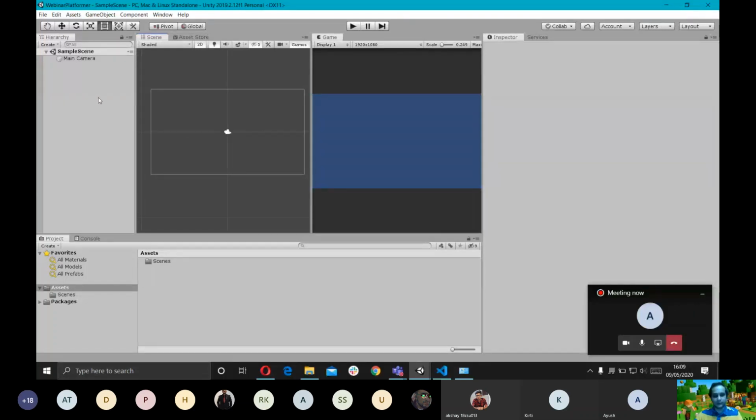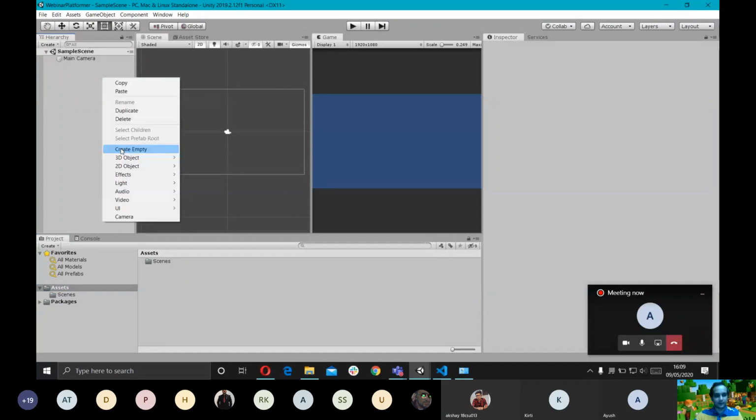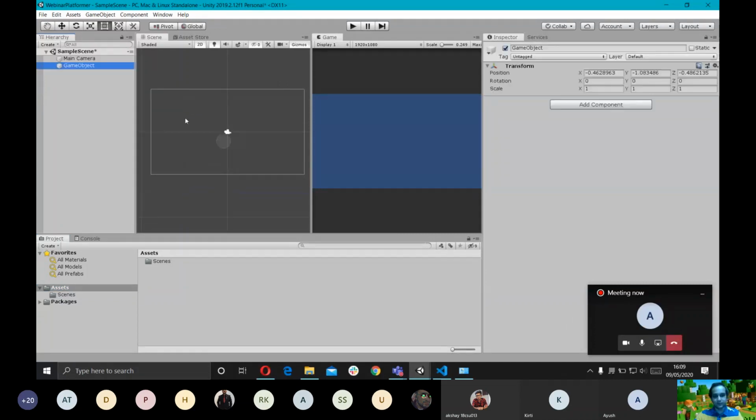This is the project hierarchy. This is where all the elements that are currently in your game will be listed out. And this is your project window, which is basically the folder structure of your game, where your files are actually stored, the way to access them. To go over a few basic concepts of Unity, everything in a scene is called a game object. Anything you put in a scene here is called a game object. I'll just create an empty game object here by clicking and creating an empty game object.